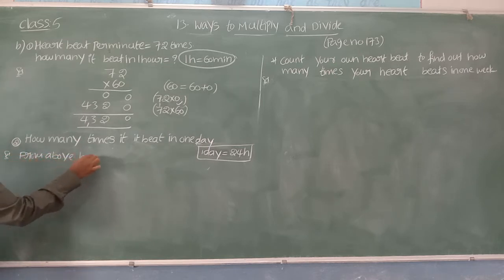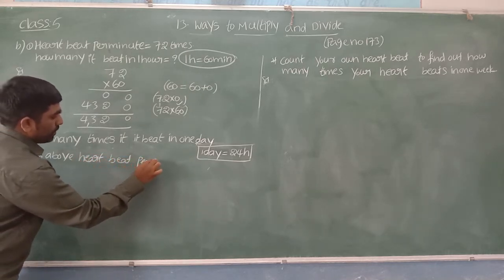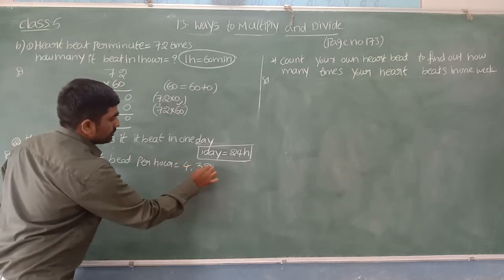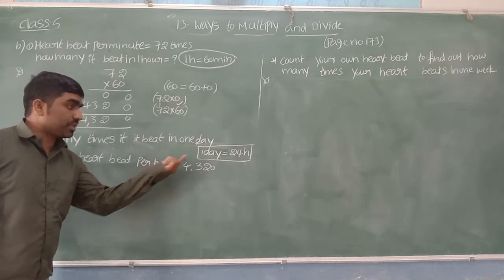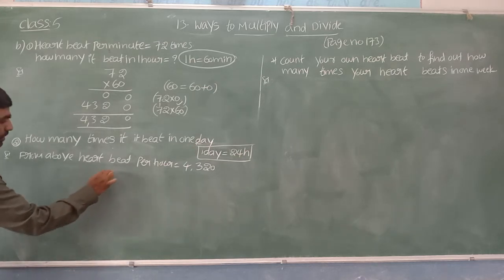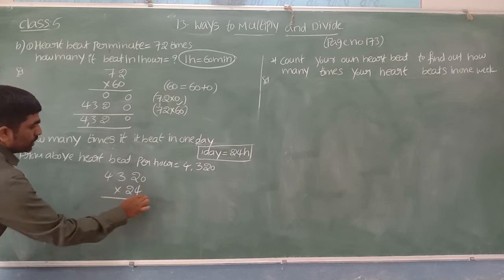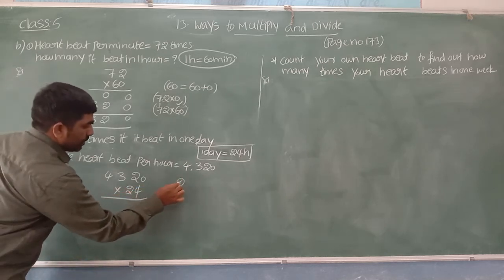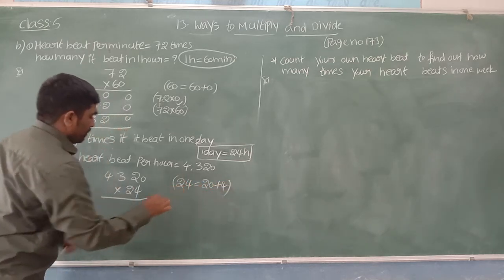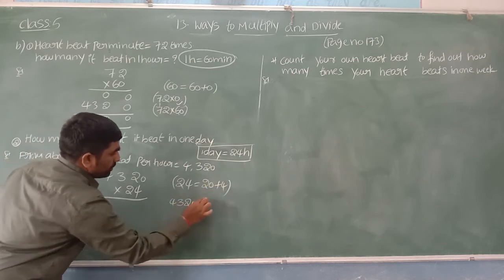Heartbeat per 1 hour. Heartbeat per hour is equal to 4320. So per 1 hour it is 4320. For 24 hours, we need to multiply 4320 into 24. So let us try this one in Bela's method. 24 you can split 20 plus 4. So first 4320 we need to multiply with 4.